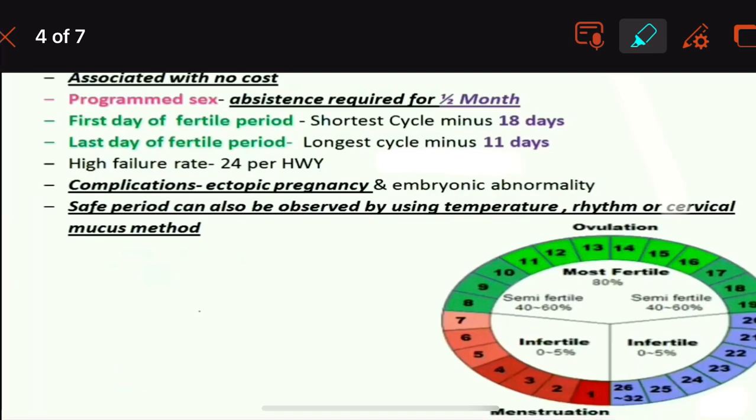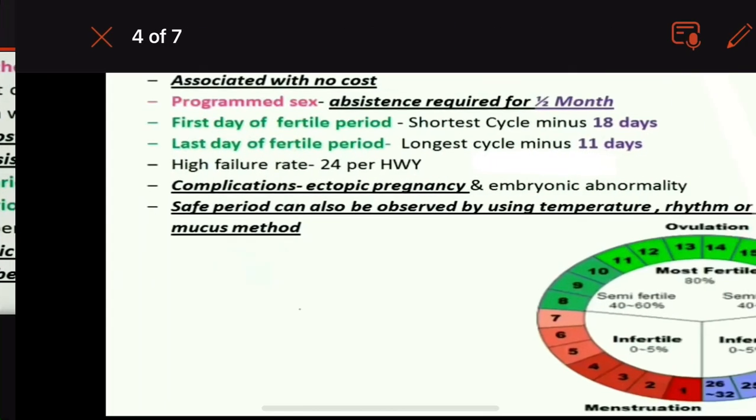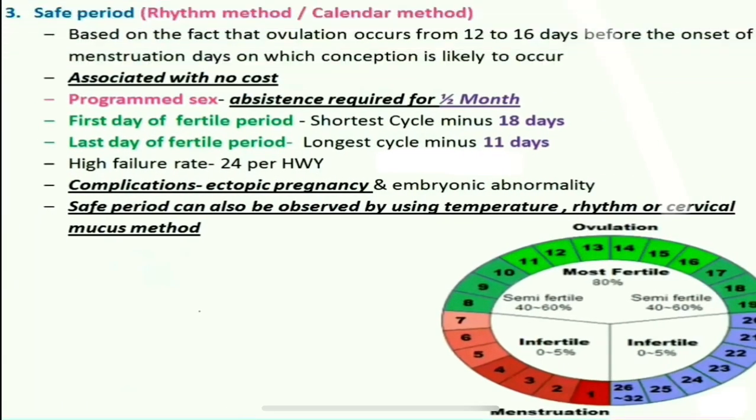Half a month before the menses, roughly 12 to 16 days back from the menses, is the day on which ovulation is likely to occur. It is the highly fertile period, during which the fertility rate is very high and conception is likely to occur.